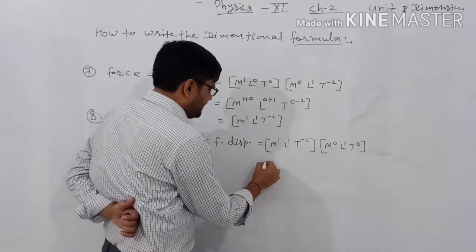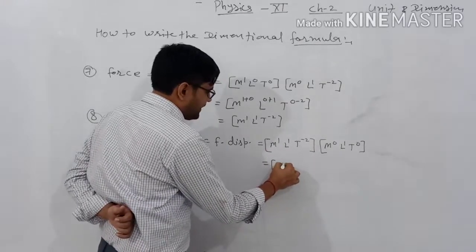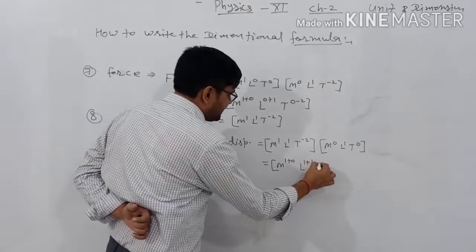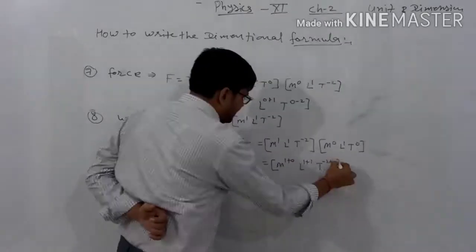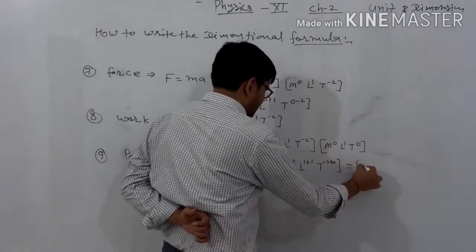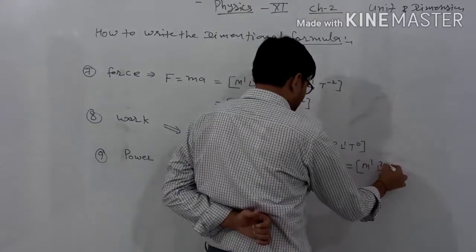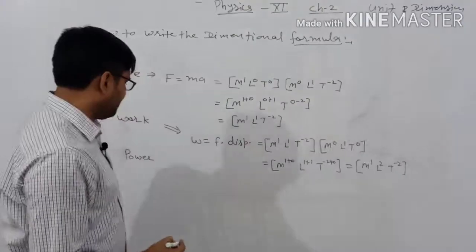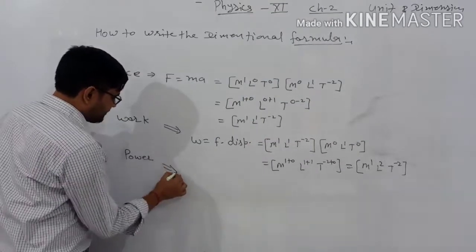Again they are in multiplication. That's why we add the powers: 1 plus 0, L 1 plus 1, T minus 2 plus 0, and after that we get the formulation M1 L2 T minus 2. Clear?